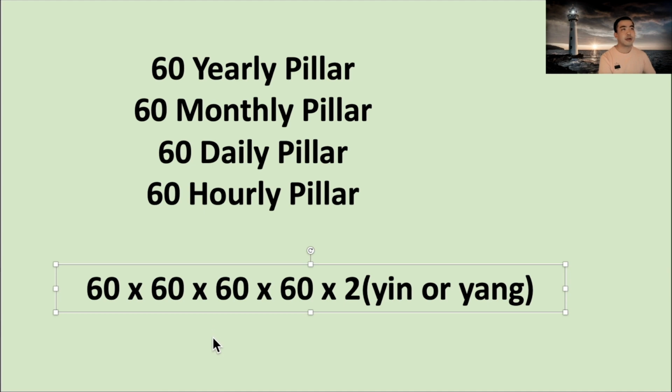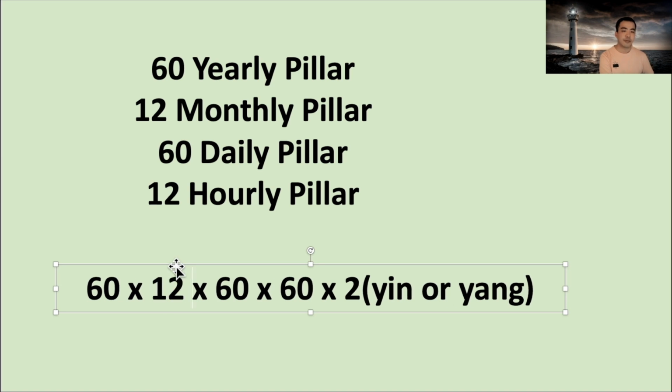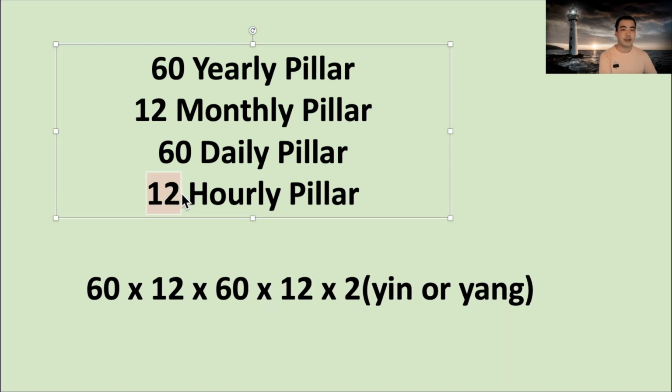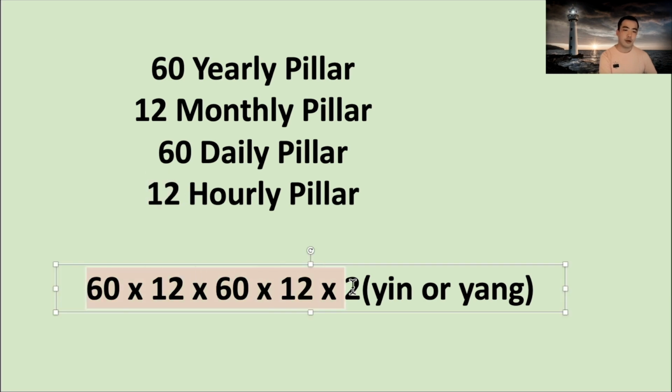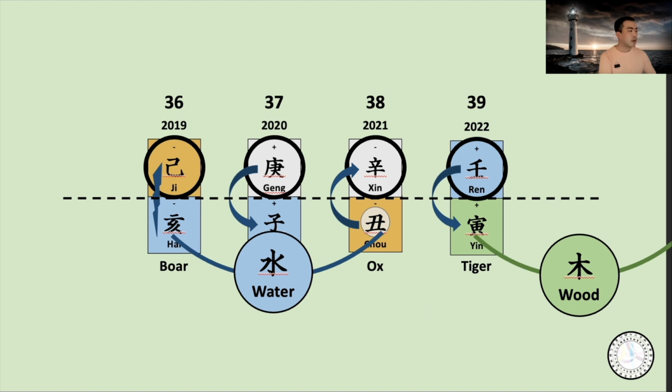But that's theoretical. In the real chart, one pillar can only come with 12 pillars. Like this year, there are only 12 months, so only 12 months can come with this year. This is more accurate. And time as well. There are 12 kinds of time in the day. Yeah, that would be more accurate. So let's come back to this. That's the first thing we want to think about.